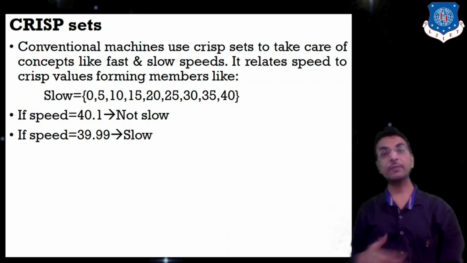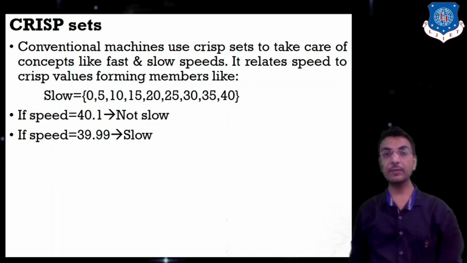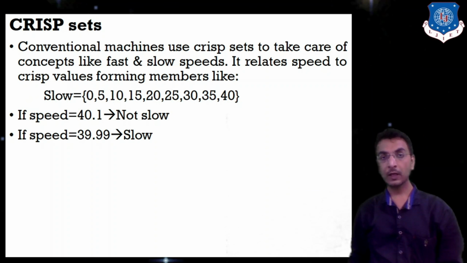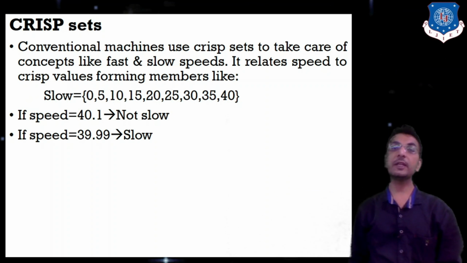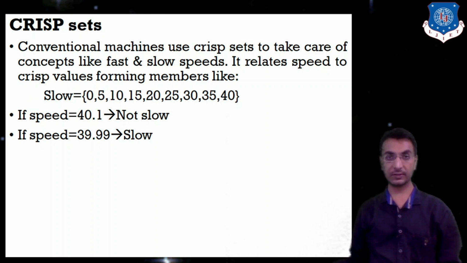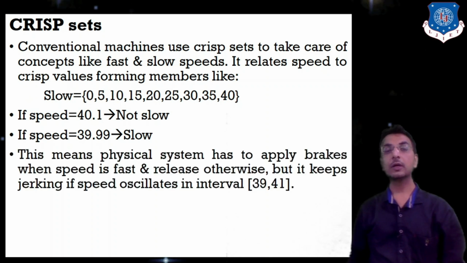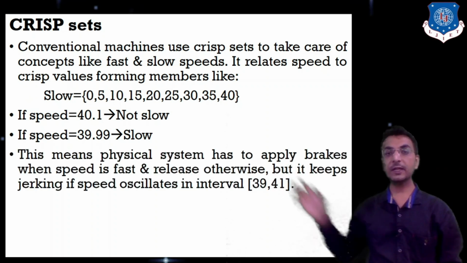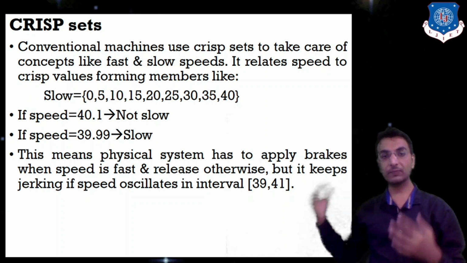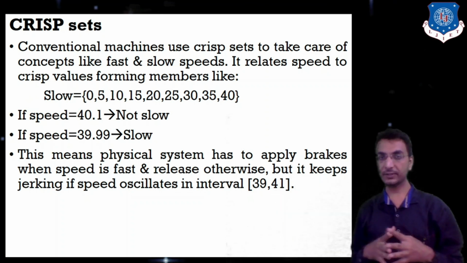which particular number shall we be able to define these numeric values? Let's say if we have speed equal to 39.99, then also we are going to consider it as slow. So this is basically a range, and up to that range I will be able to decide that the speed is slow or fast. Okay, so see, this means the physical system has to apply brakes when speed is fast and release otherwise.